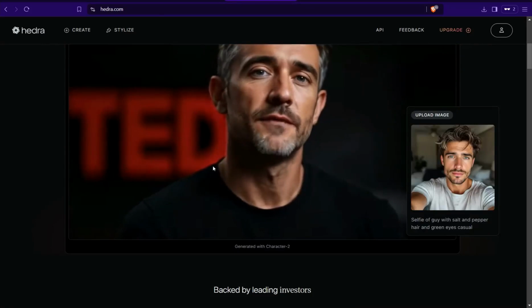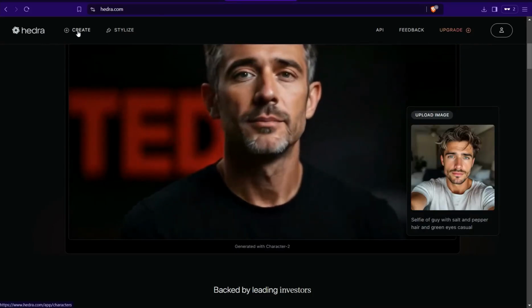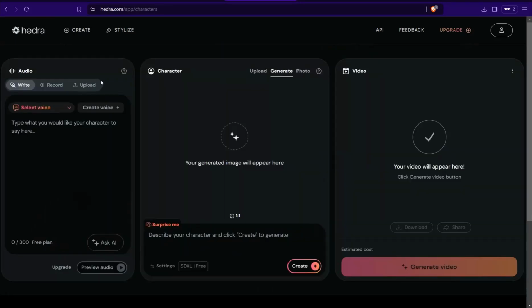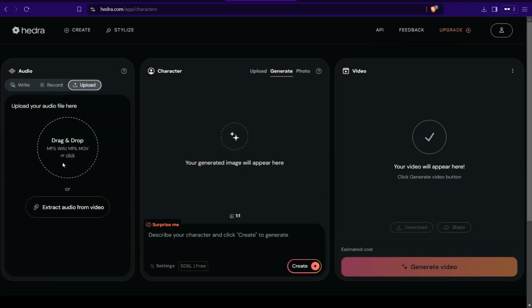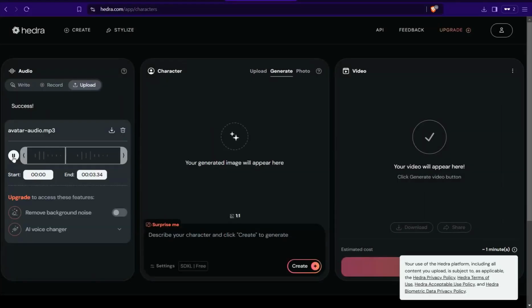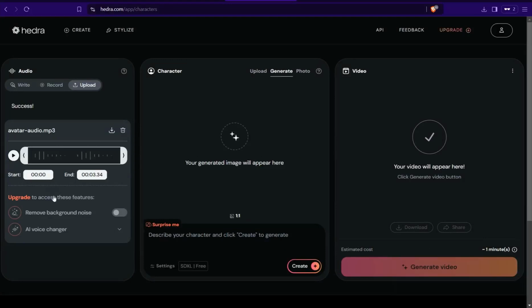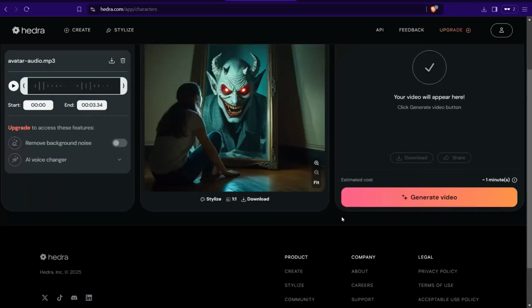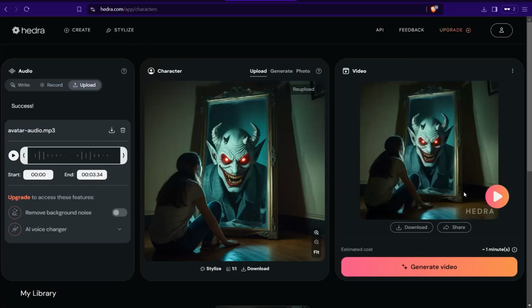Join this platform for free and head over to this option, create. And now step by step, here you can find this section for uploading your voiceover, like this one, upload here. Okay, upload your voice track. I consent. Okay. And here as for uploading your image that you have generated from Leonardo or any AI image generator. Now you can click over this button, generate your video. Some animation in this video makes this demon seem to talk to this girl, as you see.